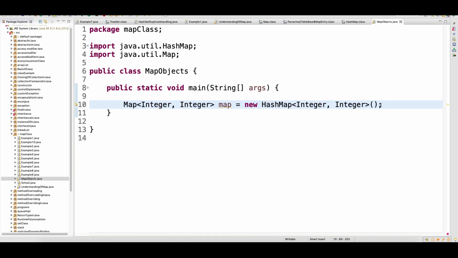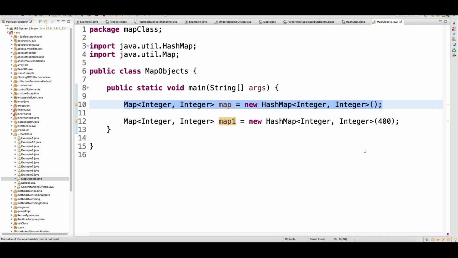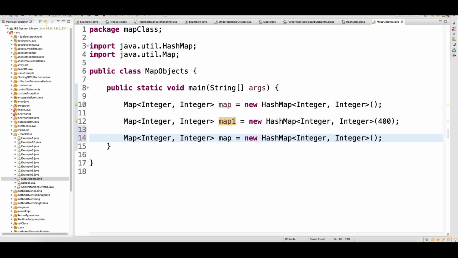Now the same thing I can copy paste, and I can specify the size, let's say, 400. So what will happen is one map will get created of size 400 with the load factor of 0.75. Now I can create one more, and I can supply the size as 400 and the load factor as 0.5. I am supplying the load factor. Okay, it should be a floating point number, so it should be 0.5f.